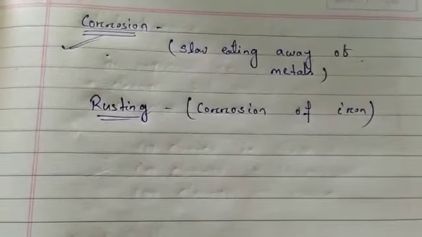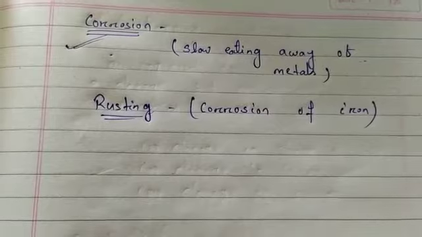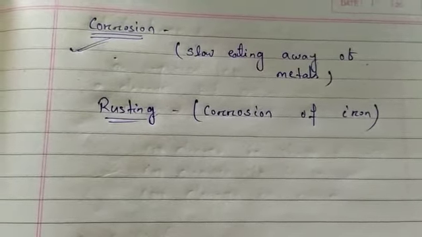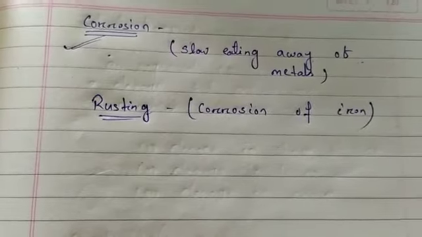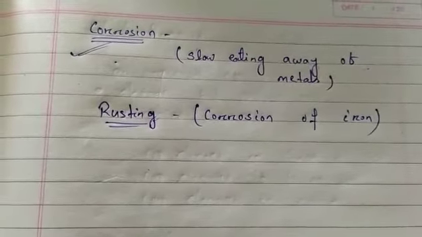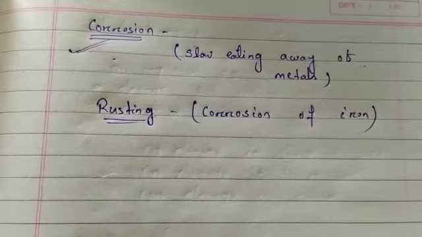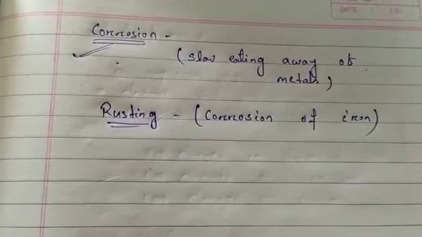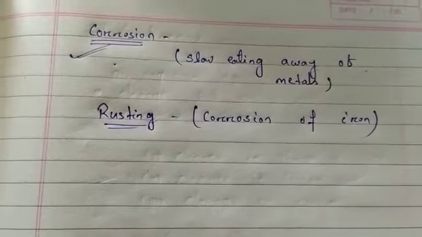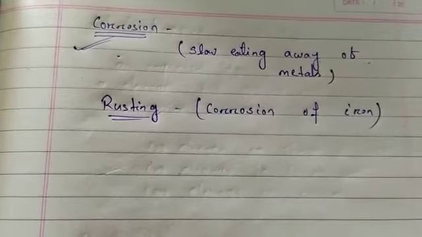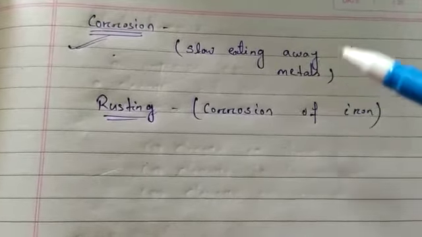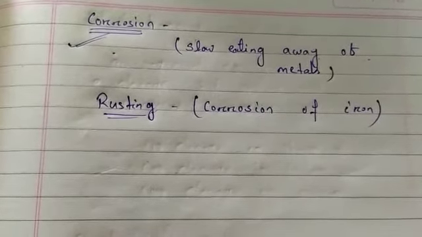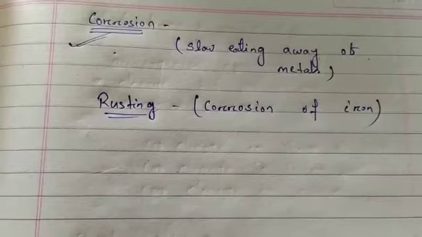When an iron object reacts with oxygen and water vapor in air, it forms a brown colored solid that is called rust. Rust keeps falling off, eating away all the iron. That means during rusting the iron is totally lost. We are losing the metal, that is iron. So that is why corrosion is the slow eating away of metals, and corrosion of iron is termed as rusting. It is a brown colored solid.